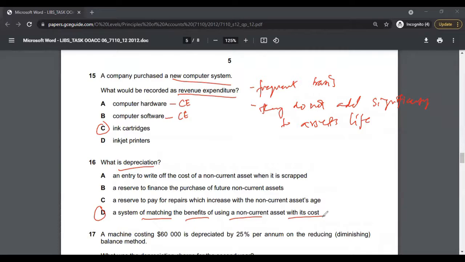So you need to understand the language. Accounting is a business language. It's just like another language. So you need to understand that. The more practice you do, the more understanding you will get.